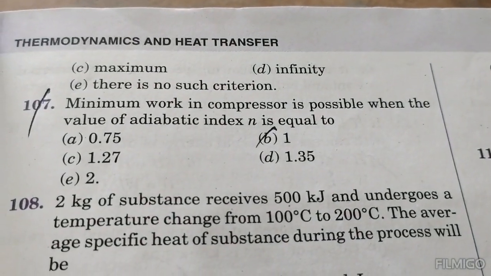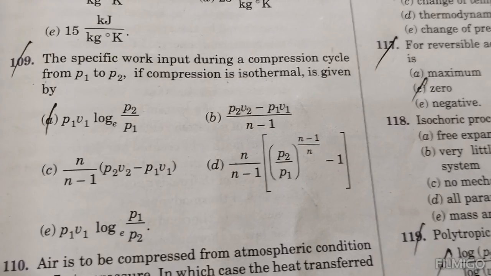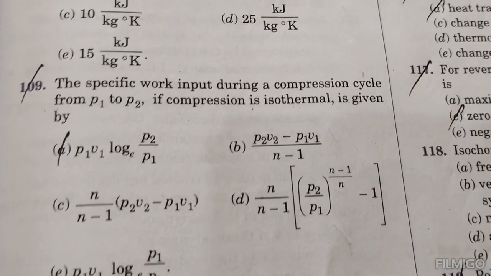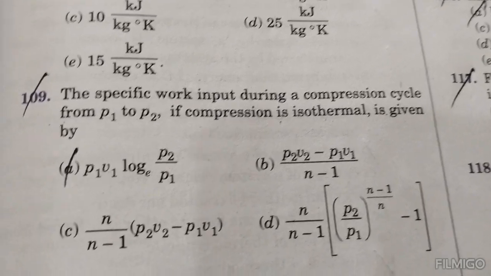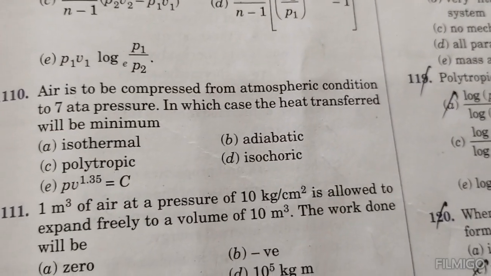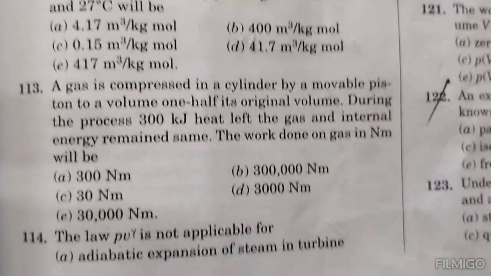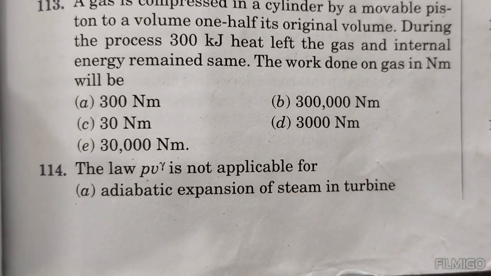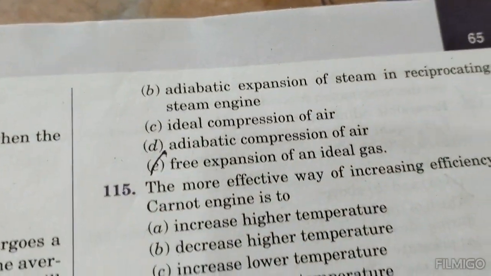Minimum work in a compressor is possible when the value of adiabatic index n is equal to 1. The specific work input during the compression cycle from P1 to P2 in isothermal compression is given by P1 V1 log_e of P2 by P1. The law PV is not applicable for free expansion of ideal gas.